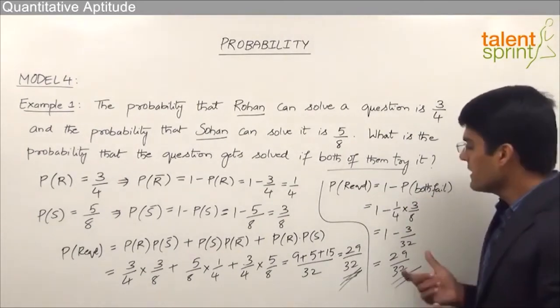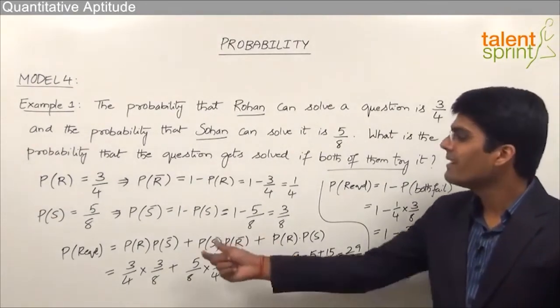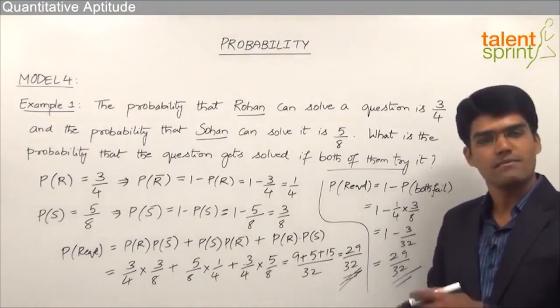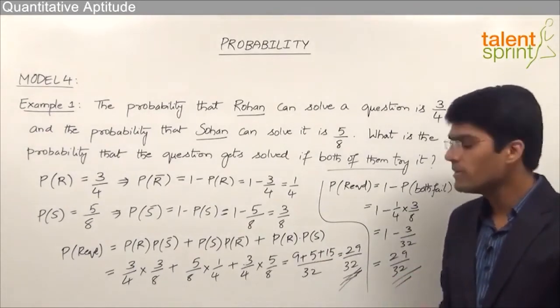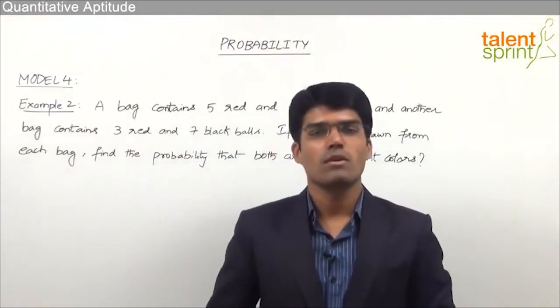And as you can observe, this is a smart way of solving the question where we get the answer in just one step. Whereas here, we need to take all the three possible cases, find out their probabilities and add all of them to get the required answer. Let us now take another interesting example from model 4.